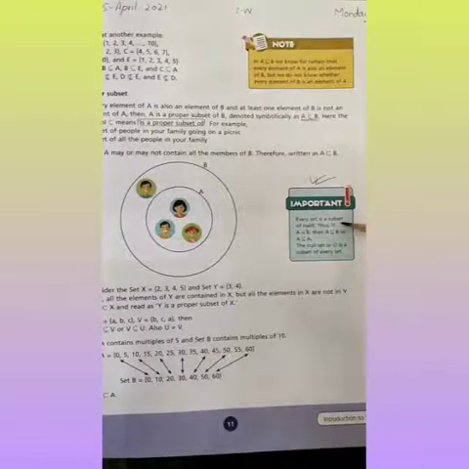Every set is a subset of itself. Thus, if A is equal to B, then A is a subset of B or B is a subset of A. The null set or phi is a subset of every set. अगर null set है या phi है वो सबका subset होगा.